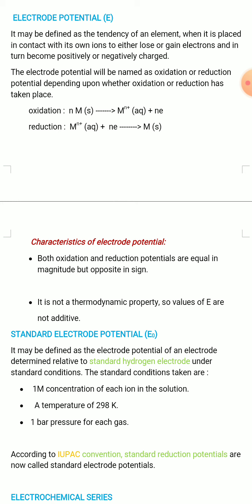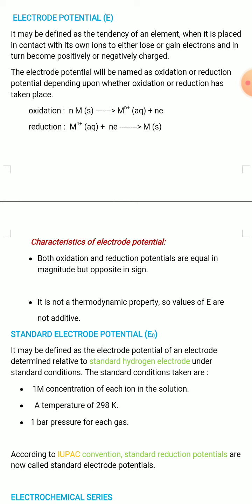The electrode potential will be named as oxidation or reduction potential depending upon whether oxidation or reduction has taken place. If oxidation takes place at one electrode, then the electrode potential is known as oxidation potential, and if reduction takes place at one electrode, then the electrode potential is known as reduction potential.